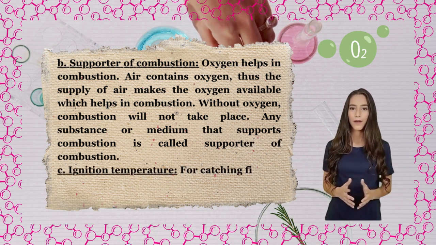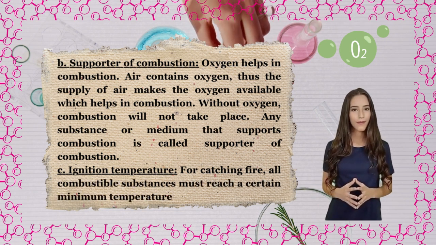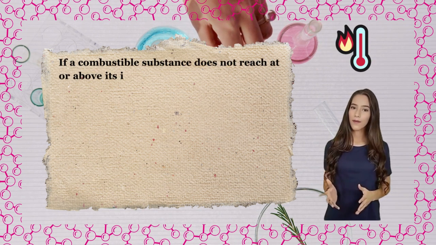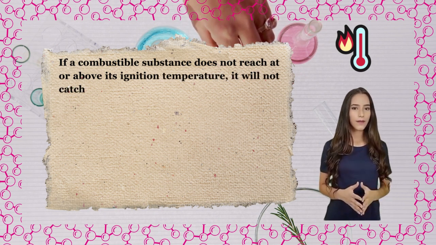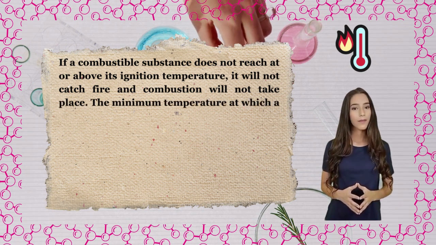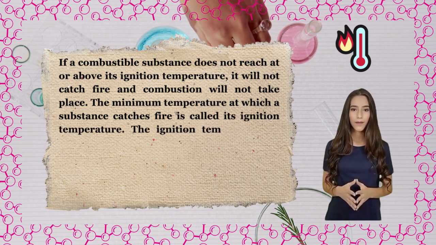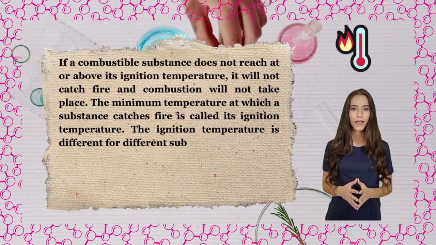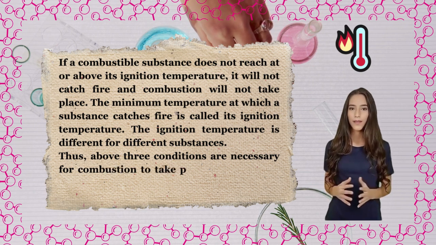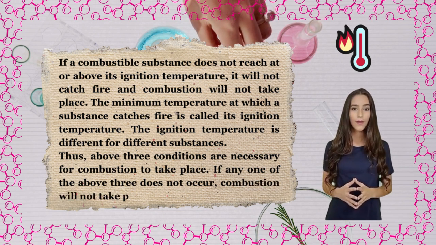C. Ignition temperature. For catching fire, all combustible substances must reach a certain minimum temperature. If a combustible substance does not reach at or above its ignition temperature, it will not catch fire and combustion will not take place. The minimum temperature at which a substance catches fire is called its ignition temperature. The ignition temperature is different for different substances. Thus, above three conditions are necessary for combustion to take place. If any one of the above three does not occur, combustion will not take place.